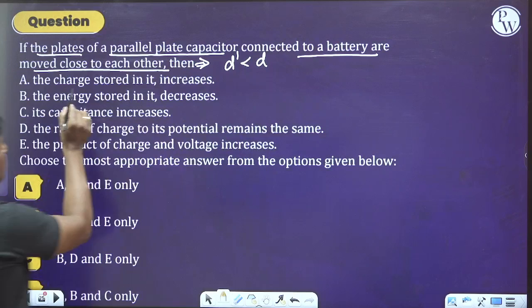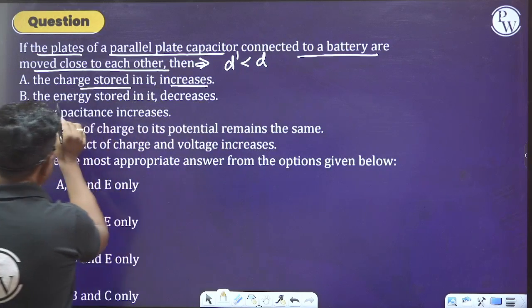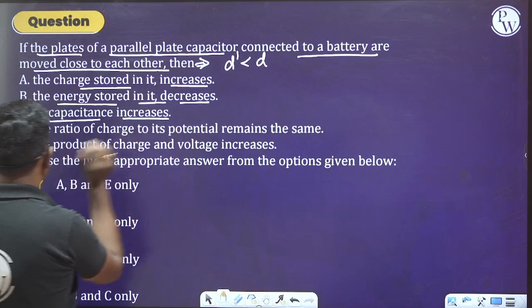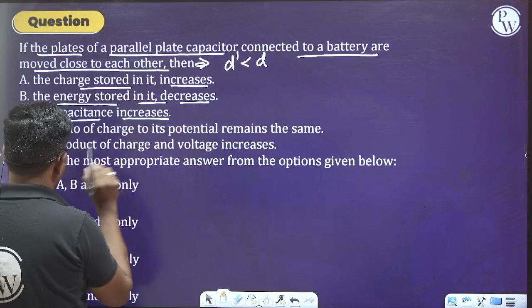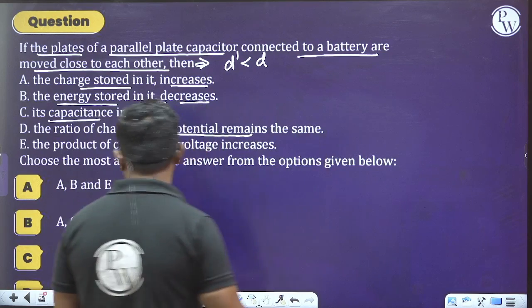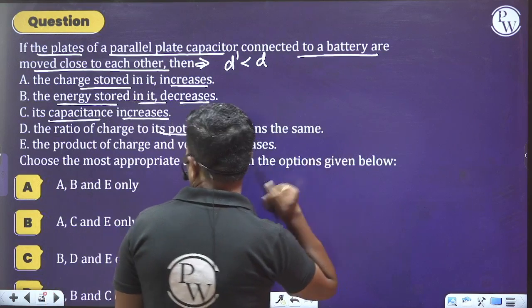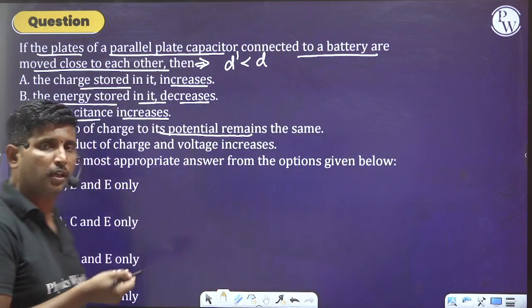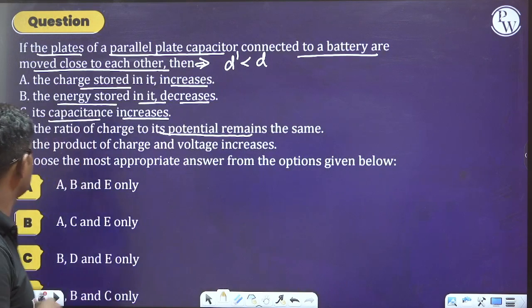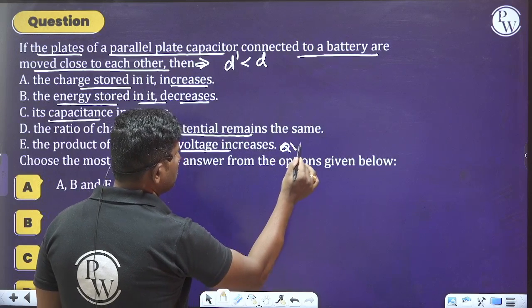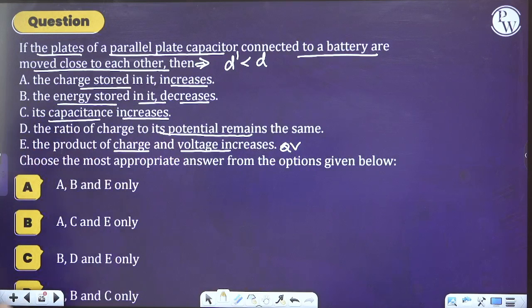A, the charge stored in it increases; B, the energy stored in it decreases; C, its capacitance increases; and D, the ratio of charge to its potential remains the same. The ratio of charge to its potential remaining the same is nothing but the capacitance only here. E, the product of charge and potential increases. Choose the most appropriate answers.